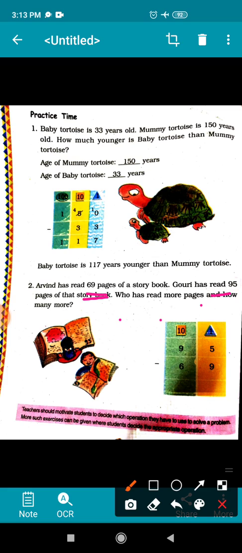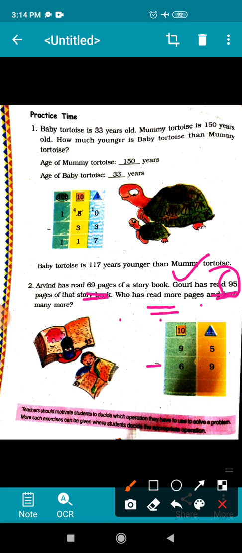Pages that Gauri has read, that is 95. Now who has read more? Obviously, if you compare these two numbers, this one is the bigger number. It means Gauri has read more pages. But how much more has she read? For that, what will you do? You will put a minus sign and subtract the numbers. 95 minus 69.